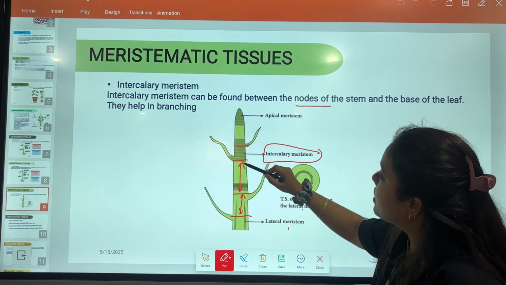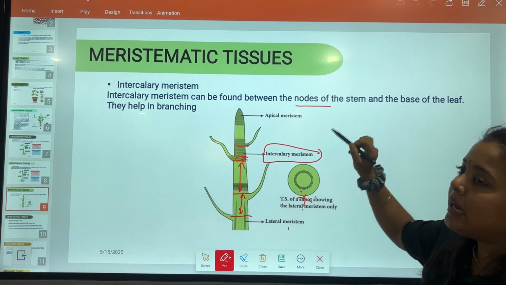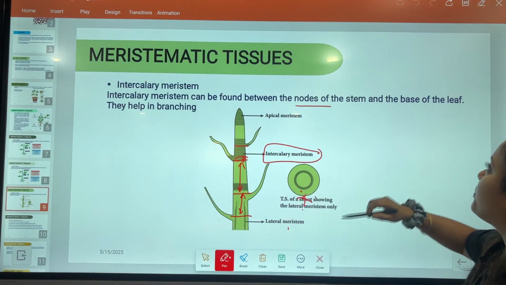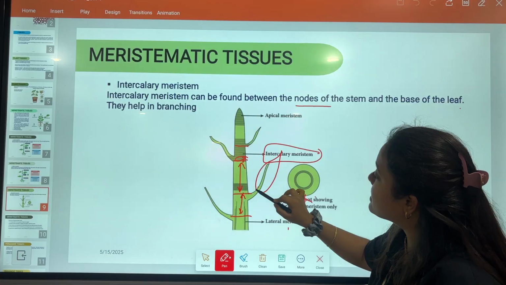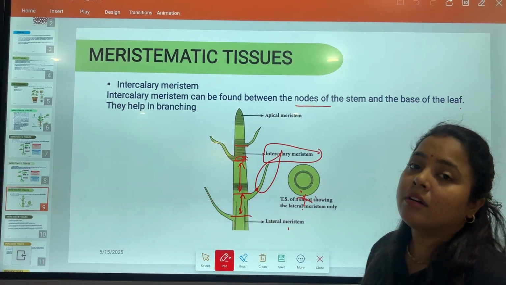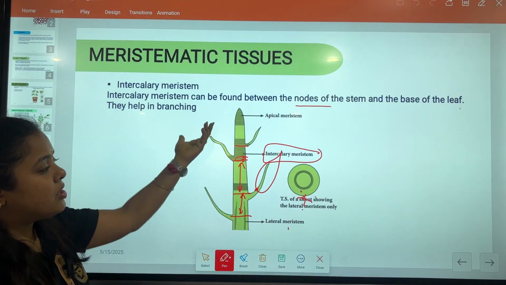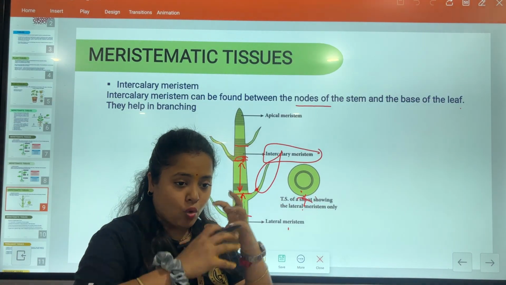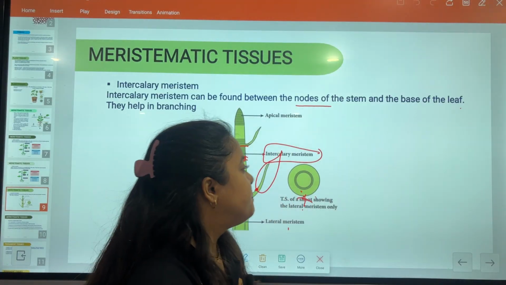Between these two nodes, in the nodal region, intercalary meristematic tissues are present everywhere. And the base of the leaf also contains intercalary meristematic tissues. This also helps in branching. If a plant is having so many branches, it's only because of the intercalary meristematic tissues.